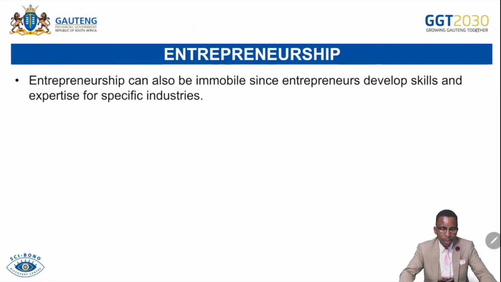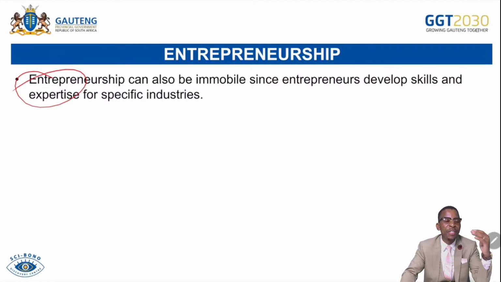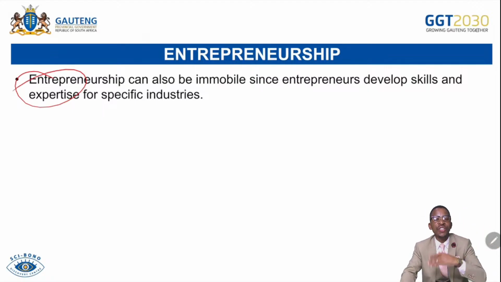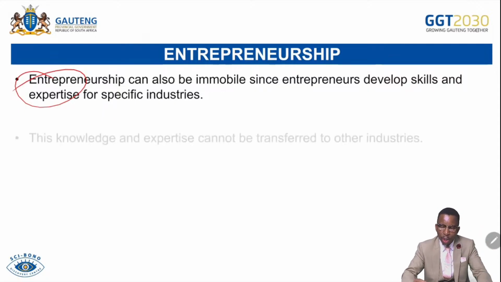Entrepreneurship. Entrepreneurship can also be immobile since entrepreneurs develop skills and expertise in specific industries. If you are good in the mining industry and you have been trained for that, you cannot simply move to another industry because you have not been trained for it. So entrepreneurs are trained to have skills in a particular aspect of their job so that they become experts. If there is a job that does not relate to their expertise, they cannot move to it because they are not qualified and do not have the relevant skills. For that reason, entrepreneurs cannot switch from one use to another, or from one industry to another, or from one skill to another. So it becomes immobile.